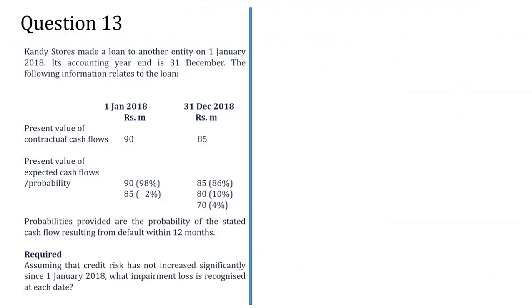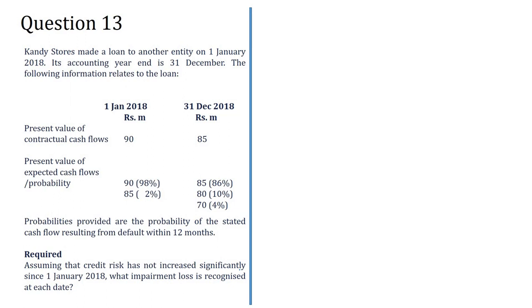Yes, Candy Stores made a loan to another entity. So they have made a loan, which means from their point of view, it's a financial asset, on 1st January 2018. Its accounting year end is 31st December. The following information relates to the loan.